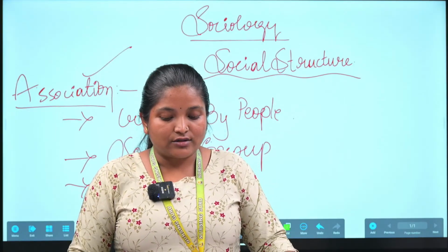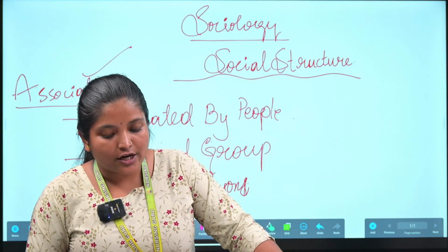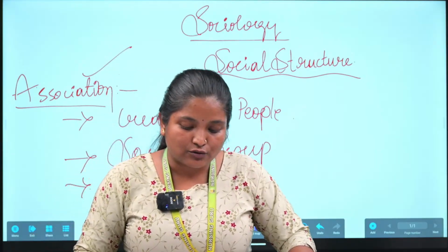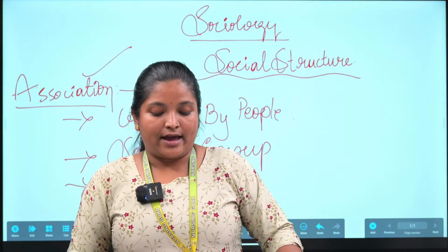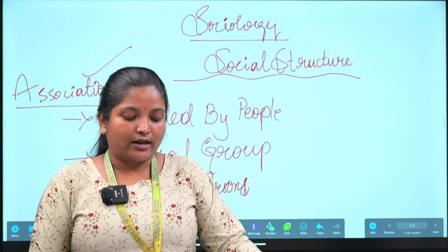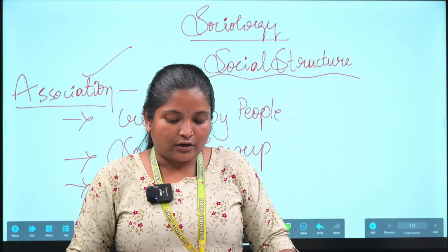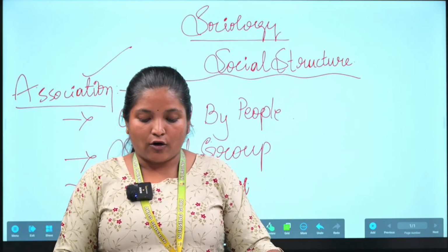So association is a group of social beings related to each other, instituted in common and organized with a view to securing a specific end or specific ends.